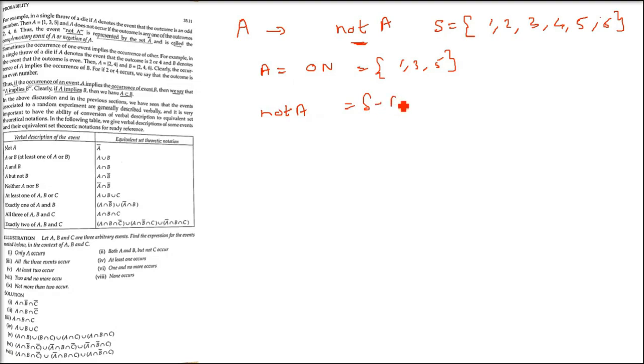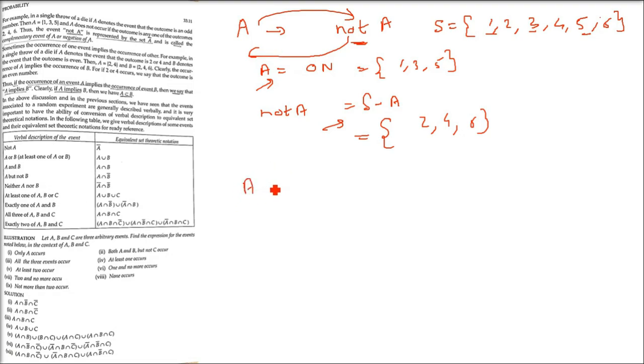S minus A is not A. S is what? 1 till 6. A is what? 1, 3, 5. Now remove 1, 3, 5 from S. So just cancel out 1, 3, 5. Whatever is remaining, 2, 4, 6 is going to come. So 2, 4, 6 is nothing but your set which is the negation of A. Okay, because even will come, odd won't come, and when odd will come, even won't come. So negation, you also call it a complementary event. So for every set there is a negation, a complementary event.